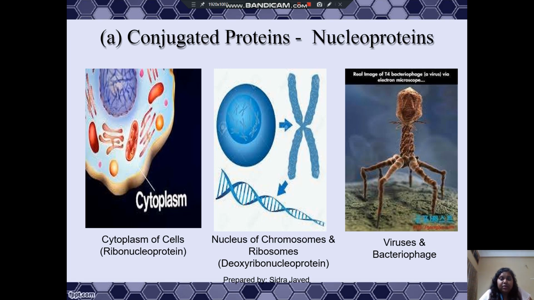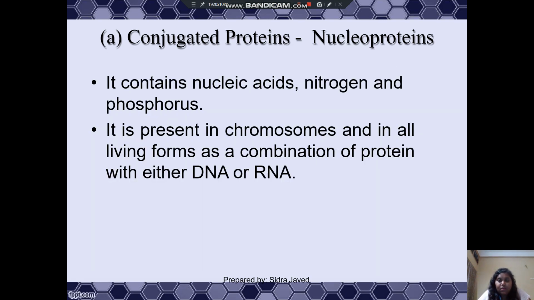Then conjugated proteins, that is the nucleoproteins. In the cytoplasm of cells, it is present as ribonucleoprotein. In the nucleus, chromosomes and ribosomes, it is present as deoxyribonucleoprotein, and also in viruses and bacteriophage. It contains nucleic acids, nitrogen, and phosphorus, and it is present in chromosomes and in all living forms as a combination of protein with either DNA or RNA.